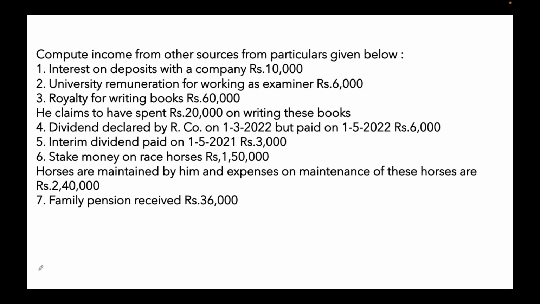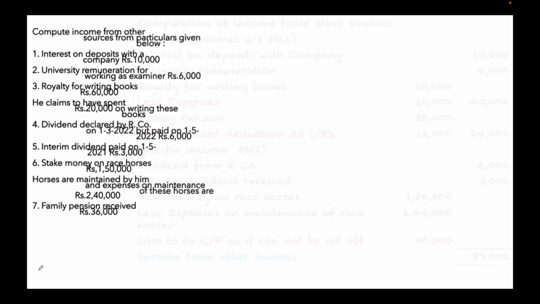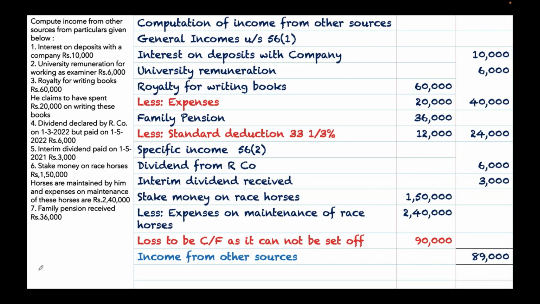Family pension received is 36,000. From this family pension, you can claim deduction under section 57. Actual or 1/3 of the family pension or rupees 15,000, whichever is less.